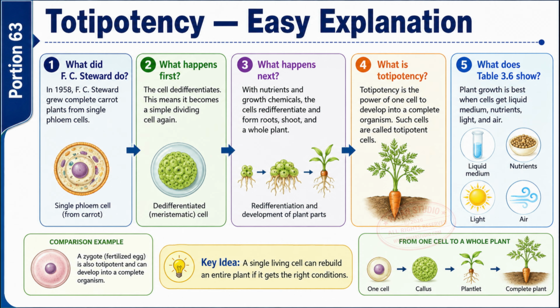Explanation. In 1958, F.C. Stewart grew whole carrot plants from single phloem cells. The cells first dedifferentiate, go back to being simple dividing cells, then, with nutrients and growth chemicals, redifferentiate into roots, shoot, and a full plant. This power of a single cell to build the whole organism is totipotency. Such cells are totipotent, like a zygote does. Table 3.6 shows best growth needs liquid medium, nutrients, light, and air.